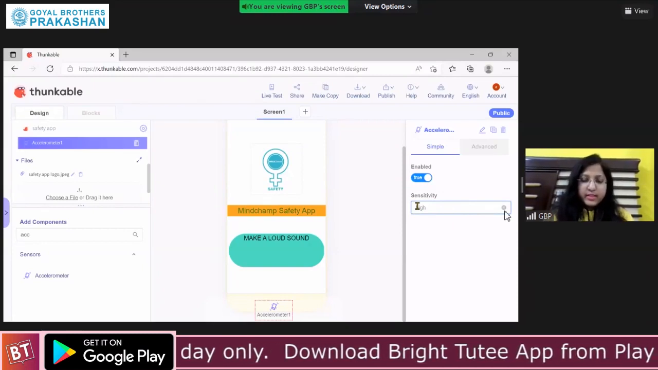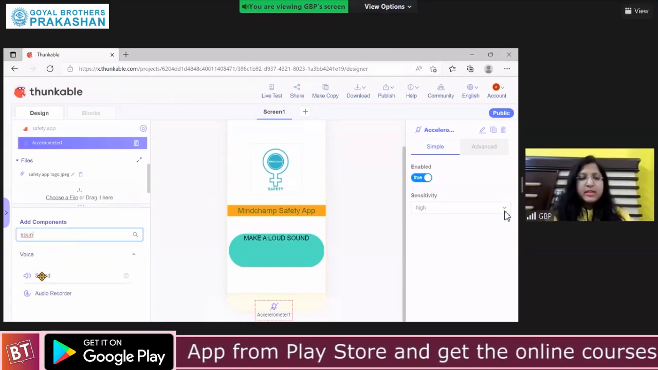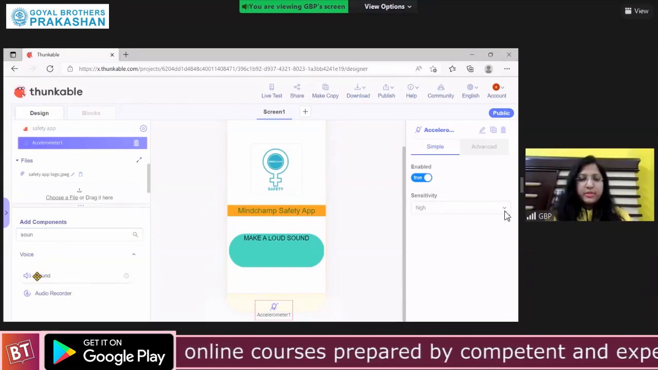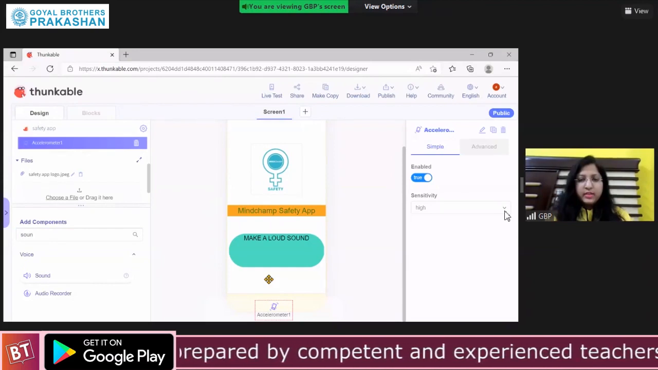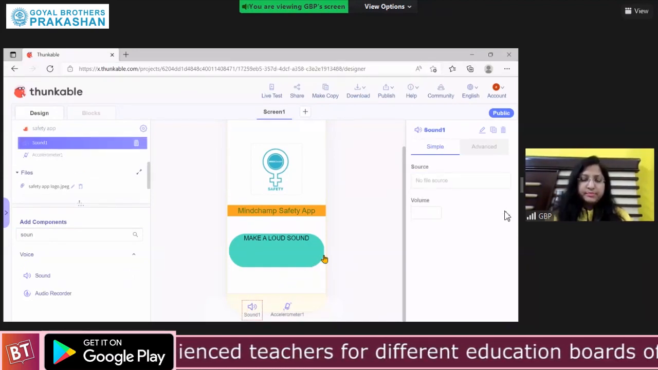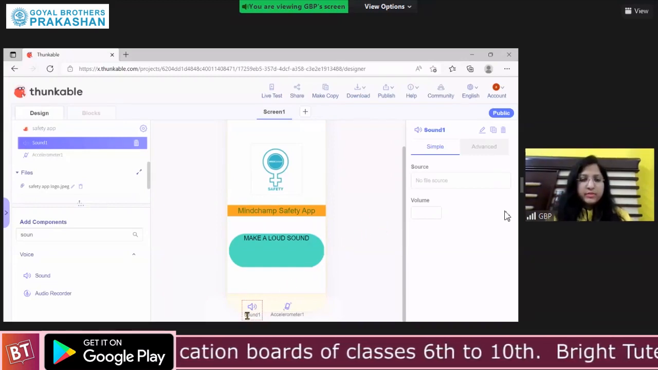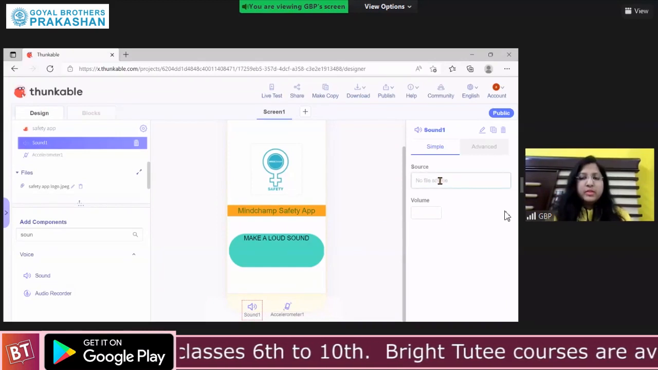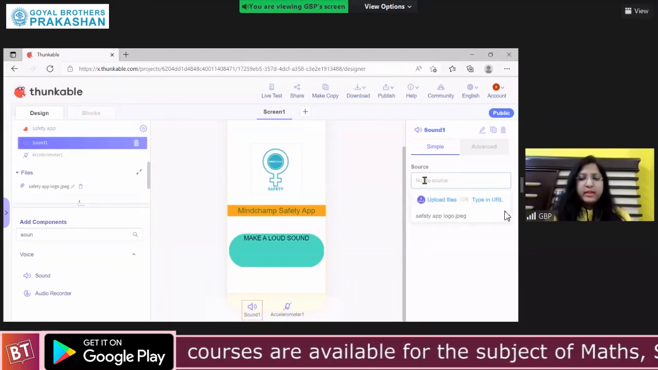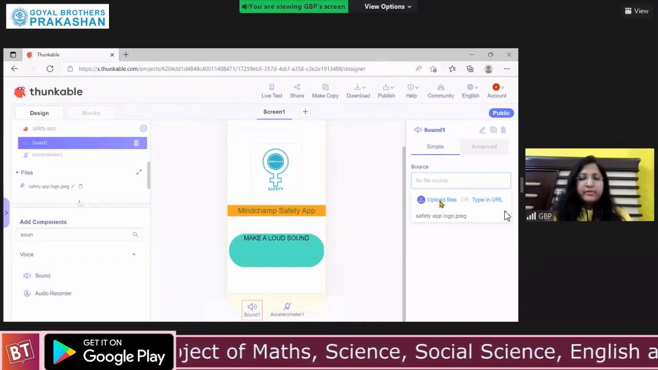Now what else is needed? We need the sound component. So in the component section, search for the sound, drag and drop it on your screen. Sound component has come. Okay. Now we have to put the sound. So go to the property of sound, source, click where it is written no file source and do upload files.